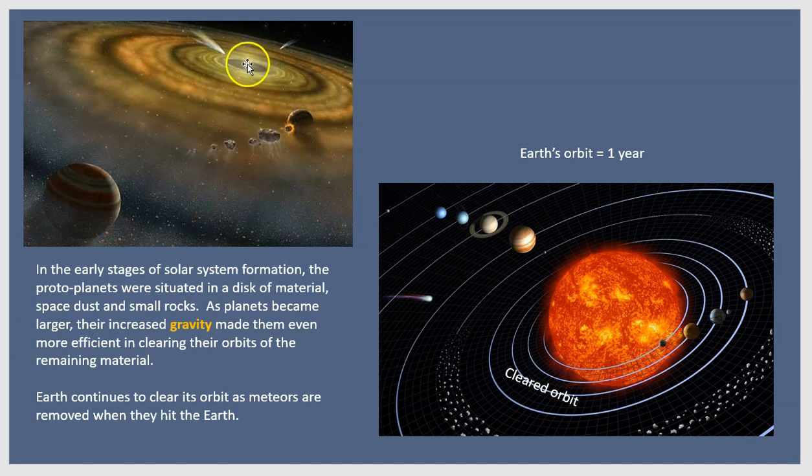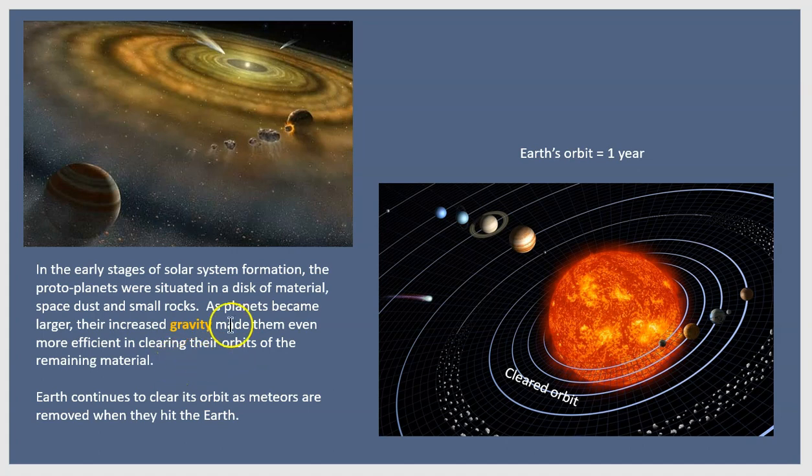So we have our new sun here, and surrounding the sun was a disk of material, dust and small grains and particles of rock, and that was sort of in orbit around the new star. And it's this material then that is going to coalesce, to aggregate, to form the planets. So in the early stages of solar system formation, the protoplanets were situated in a disk of material, space dust and small rocks.